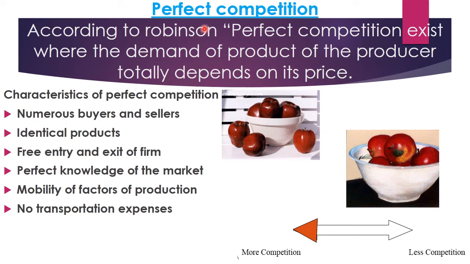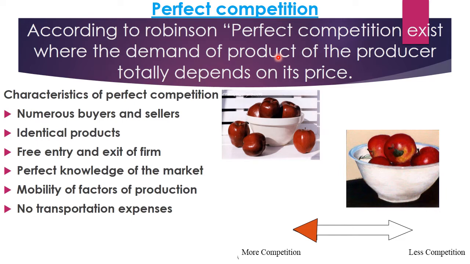Let us see the definition first. According to Robinson, perfect competition exists where the demand for the product of the producer totally depends on its price. That is, in perfect competition, the quantity demanded purely depends on the price of the product. So that is called a perfect competition.